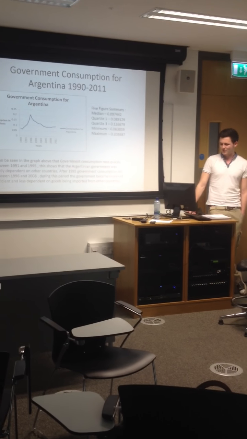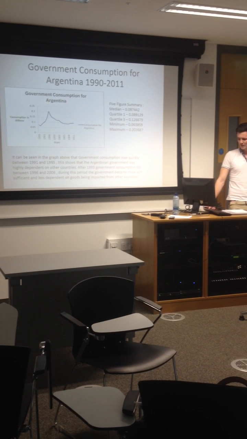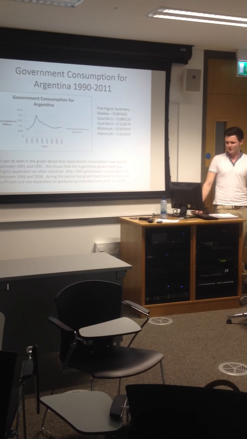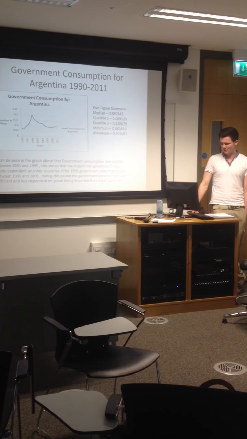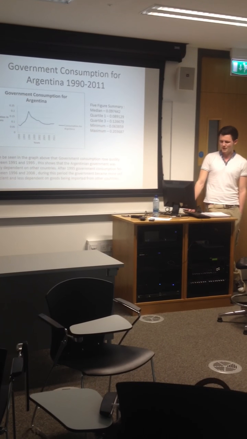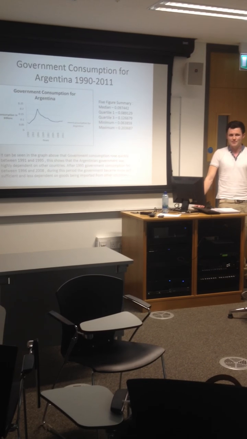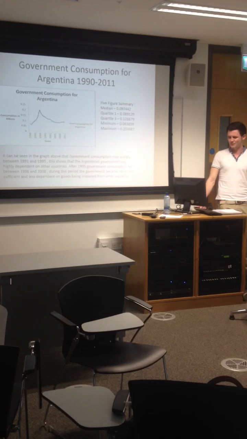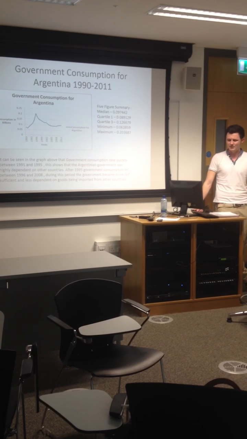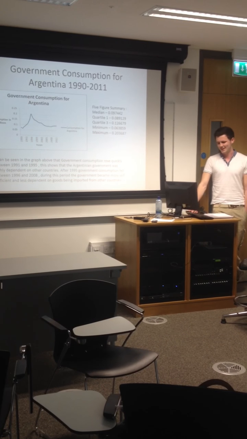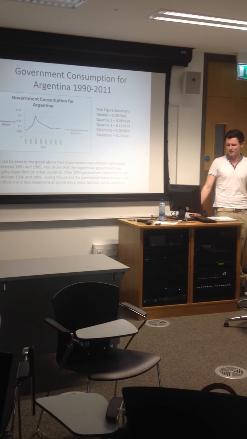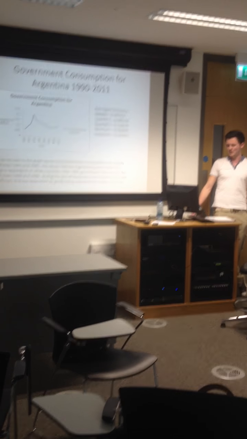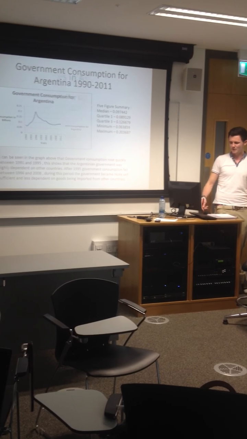Government consumption for Argentina. It can be seen in the graph that consumption rose quickly between 1991 and 1995. This shows that the Argentinian government was highly dependent on other countries. After 1995, government consumption fell between 1996 and 2008. During this period, the government became more self-sufficient and less dependent on goods being imported from other countries.